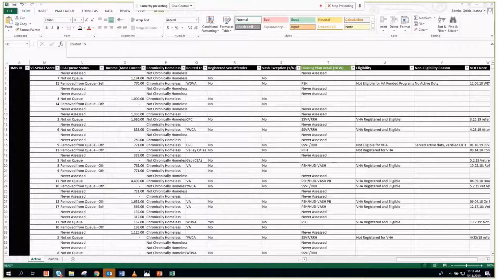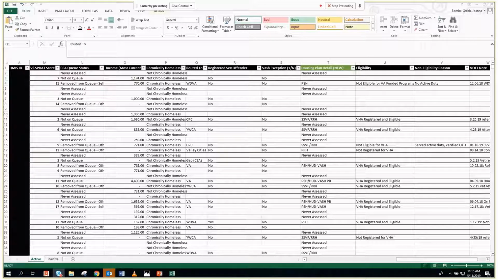We want to go over some best practices working with the veteran by name list that have come out of the last year of providers working on keeping this up to date and making the appropriate changes as needed to ensure that the veteran situation is updated within the system so that any type of intervention that's needed is reflected in the by name list.